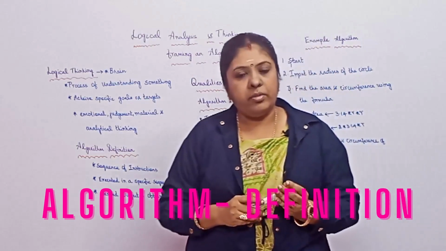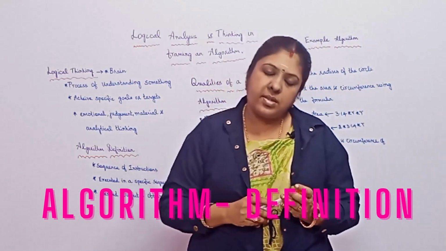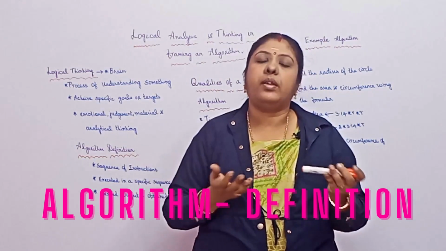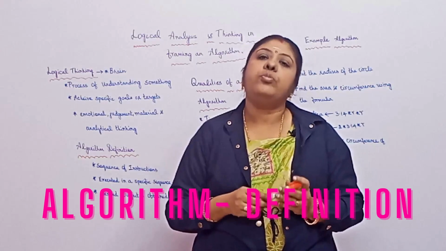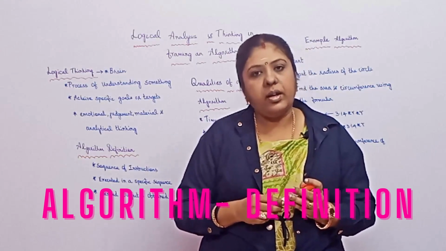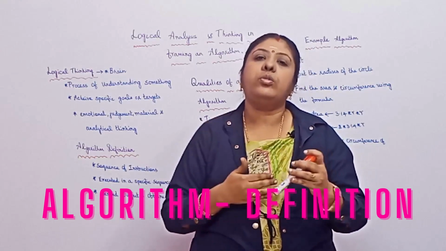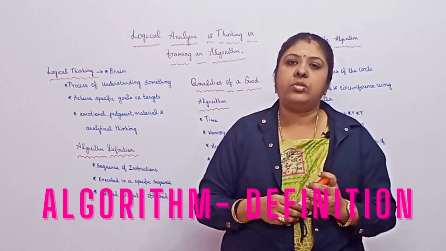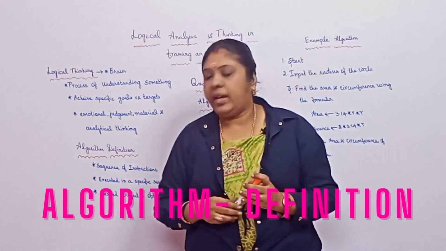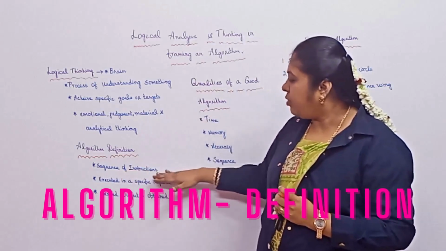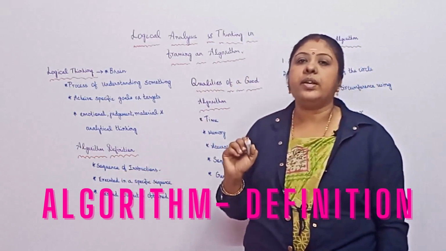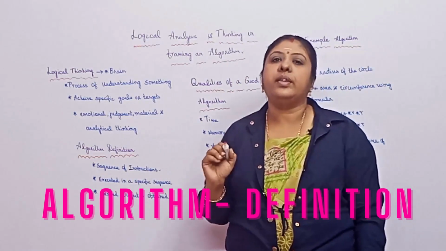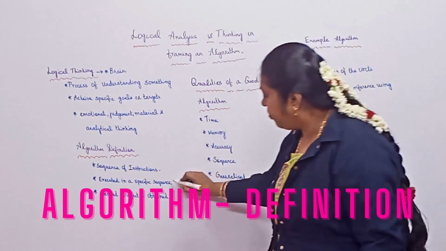You may have heard of different programming languages such as C, C++, Java, Python and so many more. For each and every program, a basic algorithm should be written prior to the coding. So what does an algorithm mean? It is nothing but a sequence of instructions which is executed in a specific manner to get the desired output.